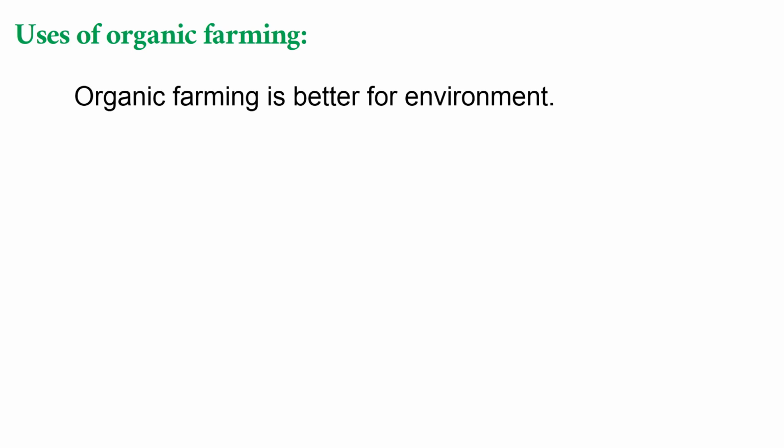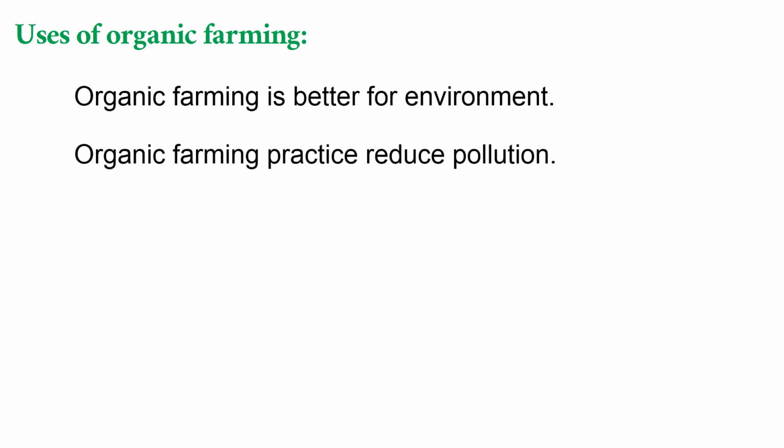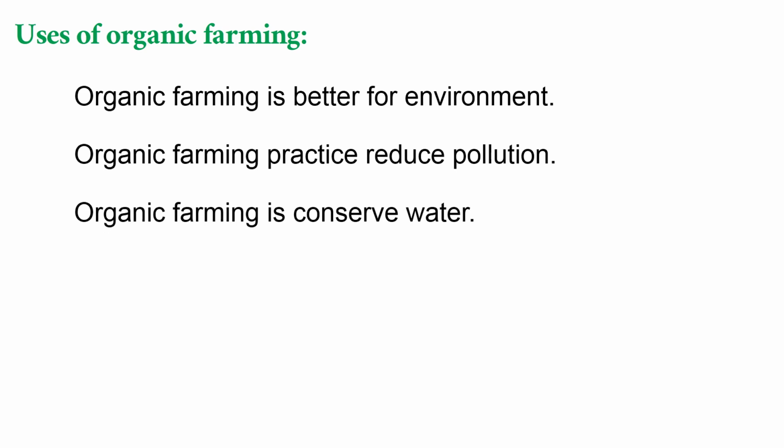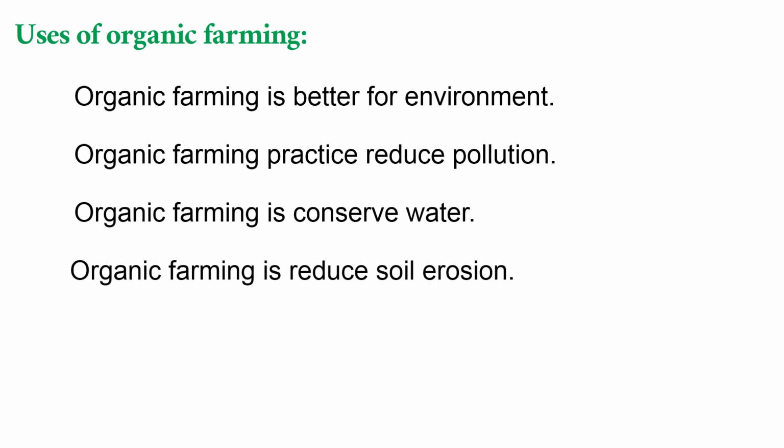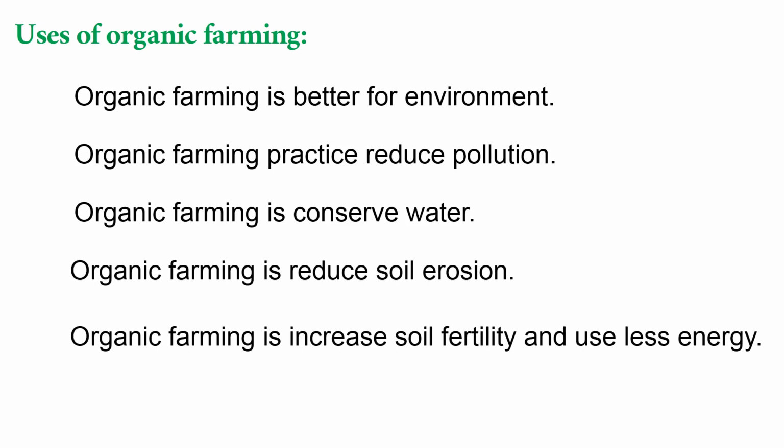What are the uses of organic farming? There are many uses of organic farming, such as being better for the environment, practicing reduced pollution, conserving water, and reducing soil erosion. Organic farming also increases soil fertility and uses less energy.